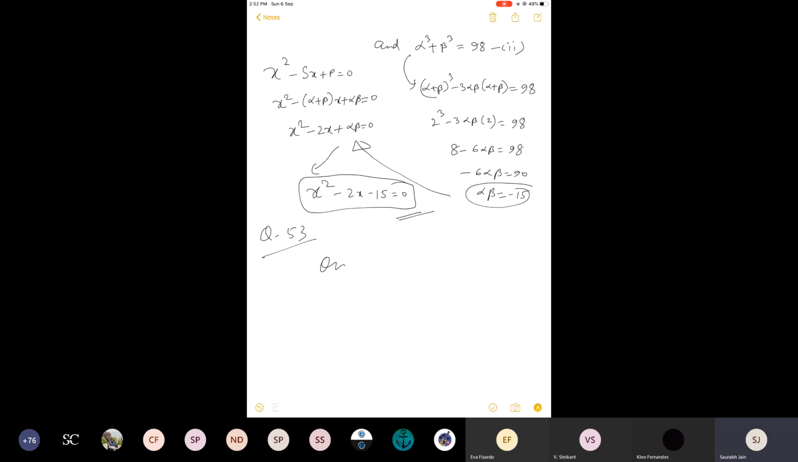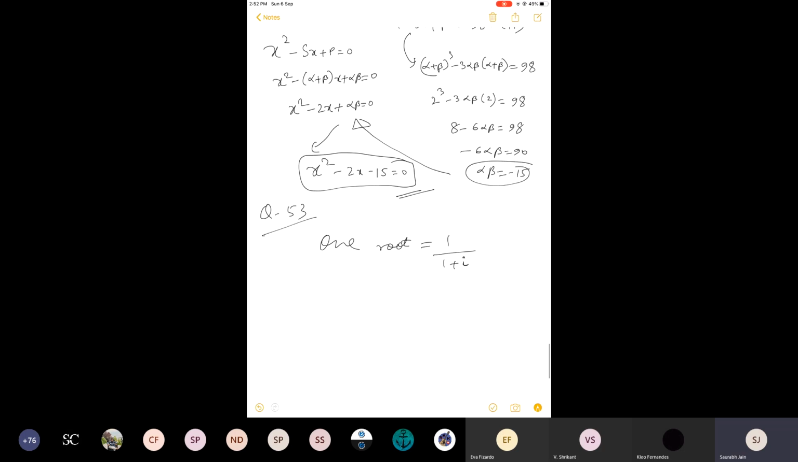I hope all of you understand what is the meaning of i. I stands for iota. One root is 1 upon 1 plus iota. Let me simplify the root. Root itself can be simplified by rationalization. Rationalization everybody knows. We change the sign of the iota. So this is 1 minus iota.